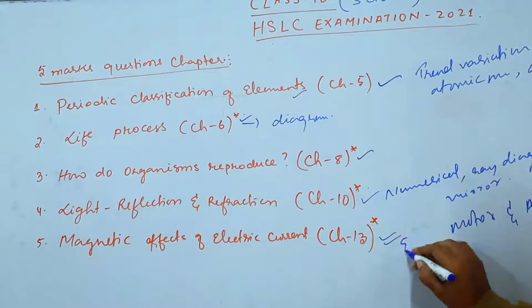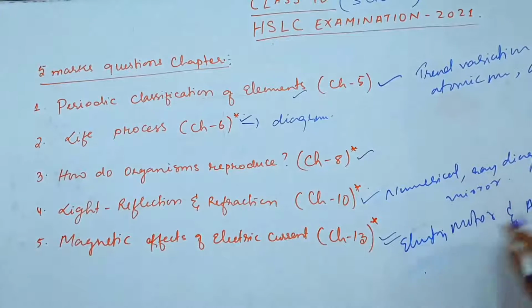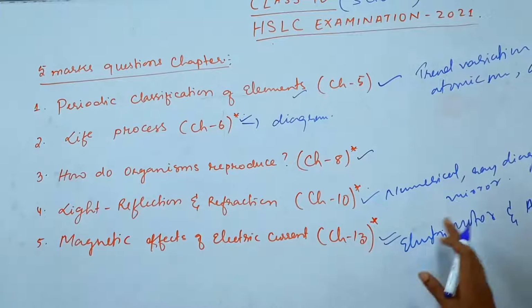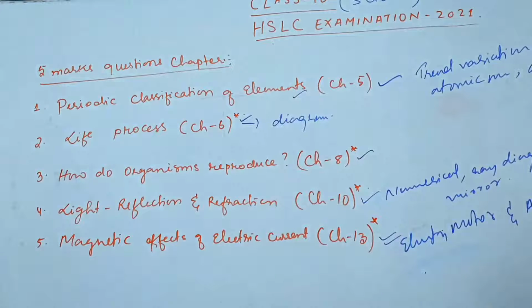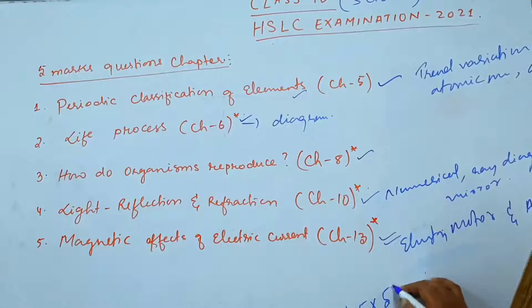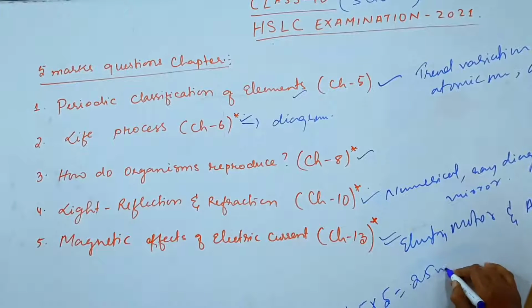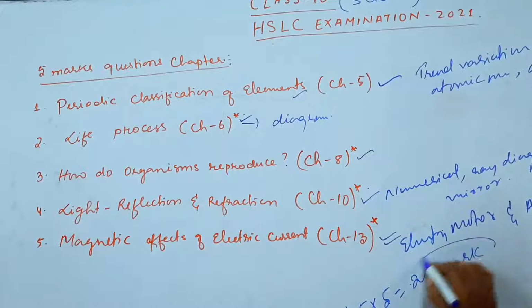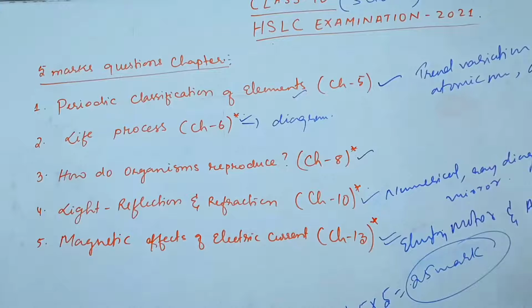Okay, electric motor and AC generator. These two topics study very well. Chances are that they may be asked for 5 marks. So this is the 5 mark section. From the 5 mark section you will get 5 questions, so the total marks you can score here is 25 marks. Total 25 marks you can get from these 5 mark sections.